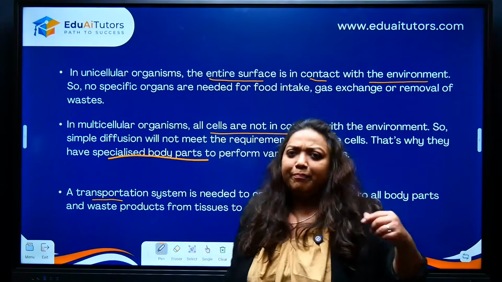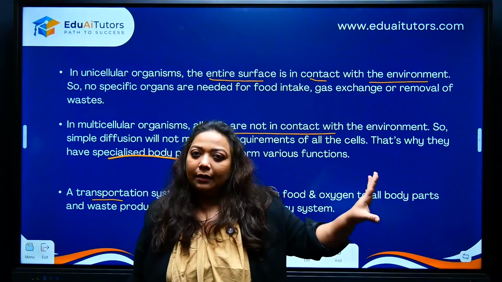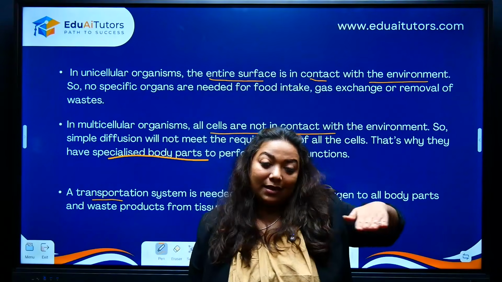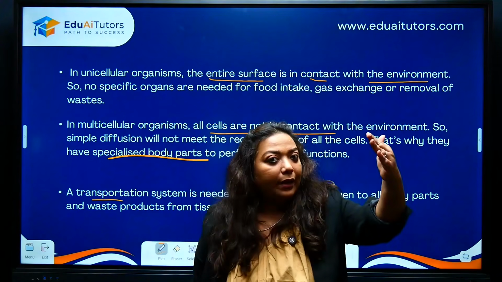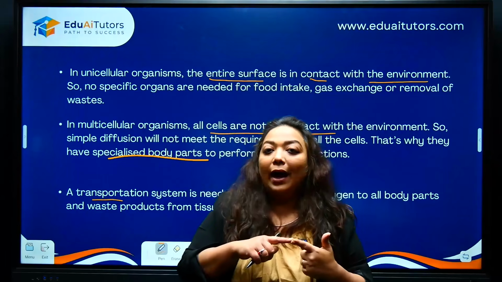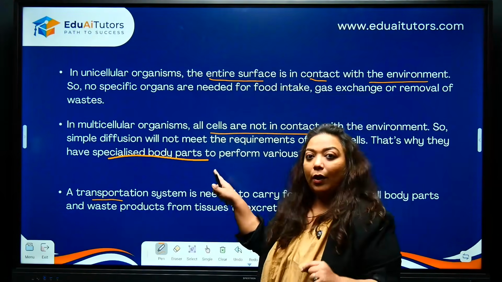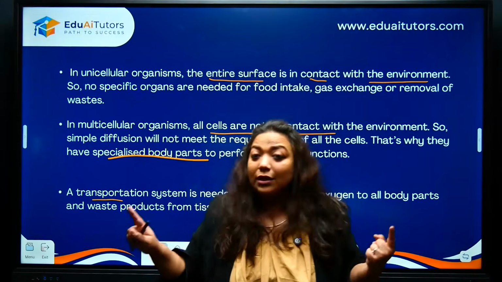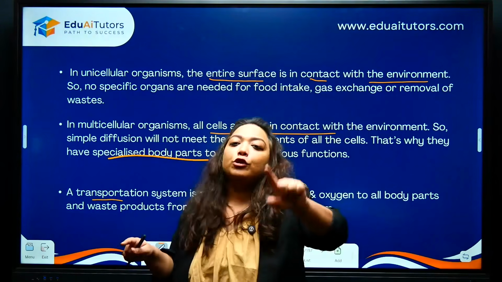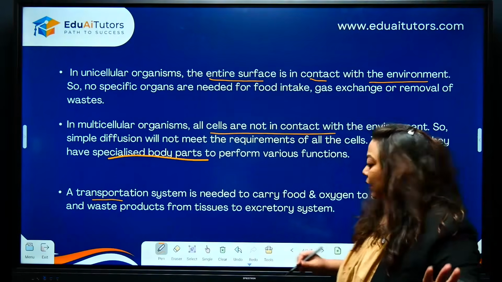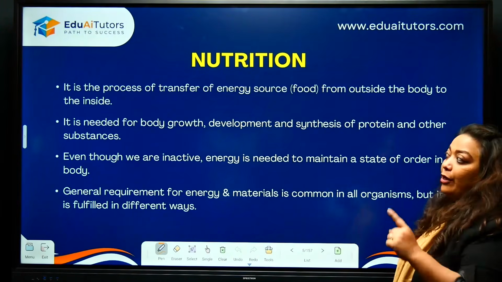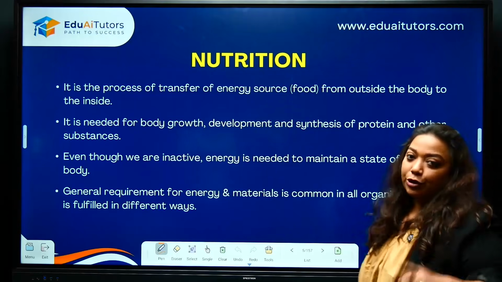Clear? So quickly, unicellular, single celled, the entire surface is in direct contact with the environment, correct? And this is why they do not have specialized body parts. But when you see multicellular, what is happening? Quick, no cells in direct contact, a need for specialized body parts. Easy? Clear? Let's go. When you see the first process, nutrition.